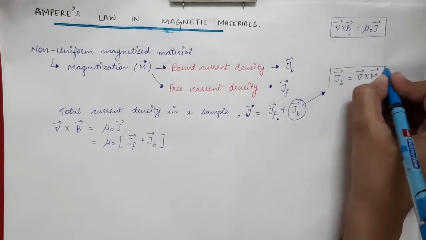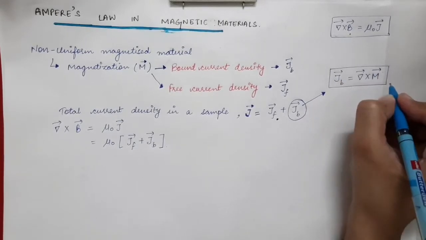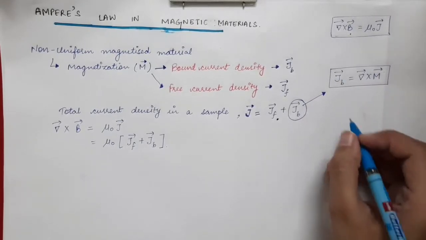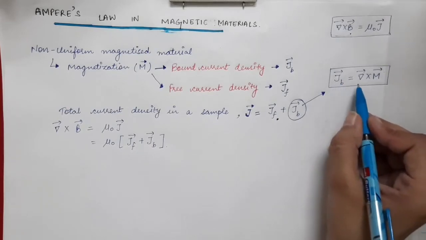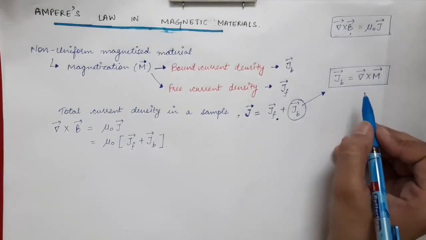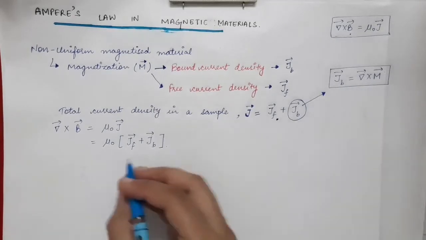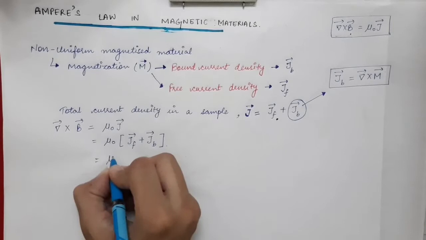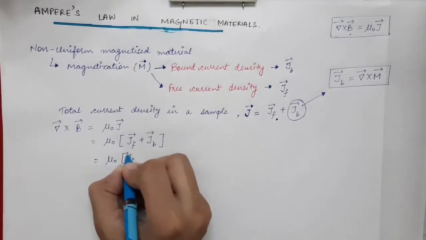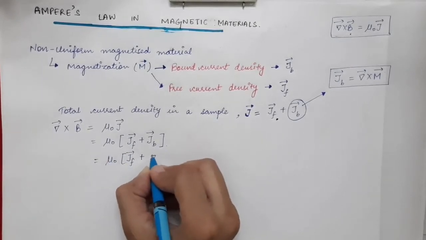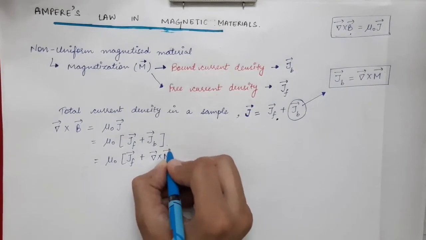The derivation has already been done in the previous lecture. So over here we write this formula, and that will be equal to mu naught times JF vector plus curl of magnetization vector.